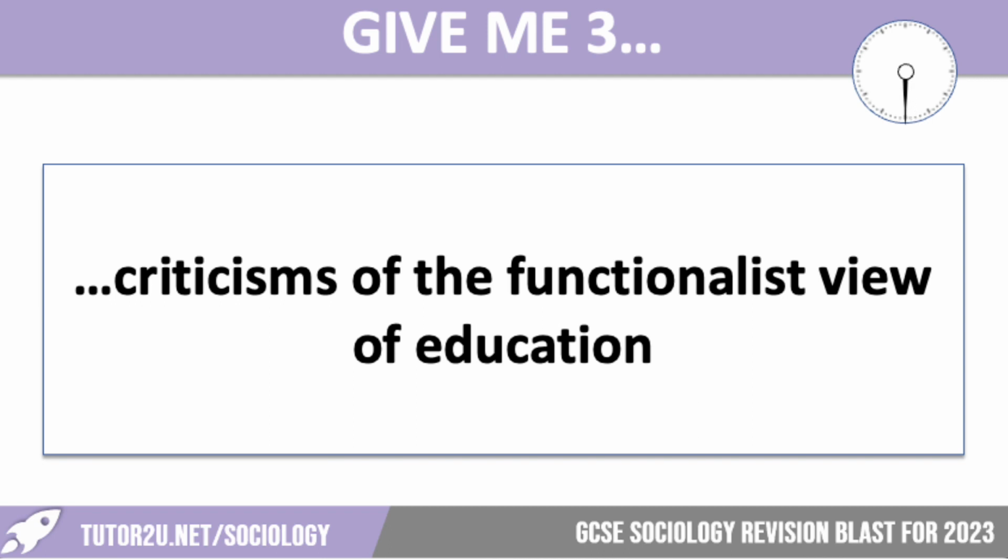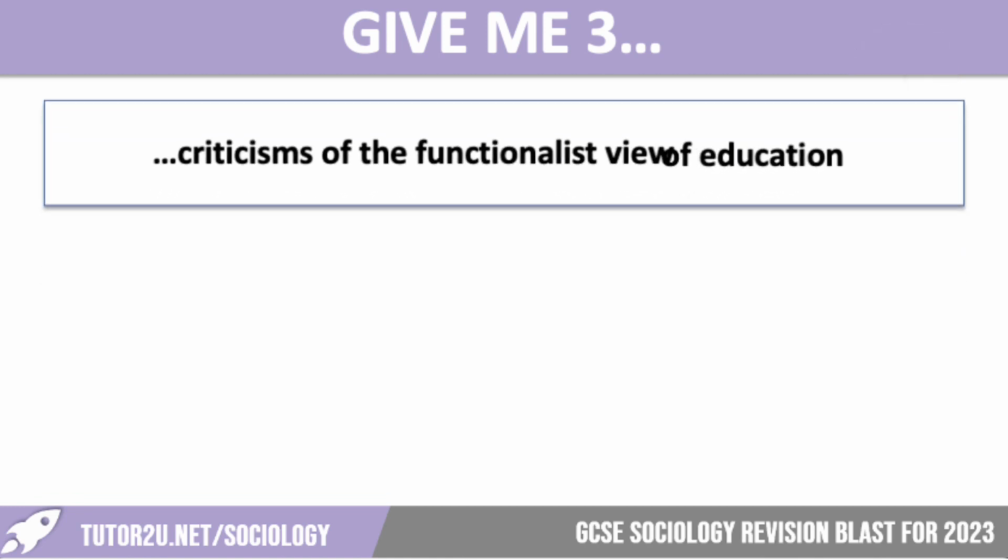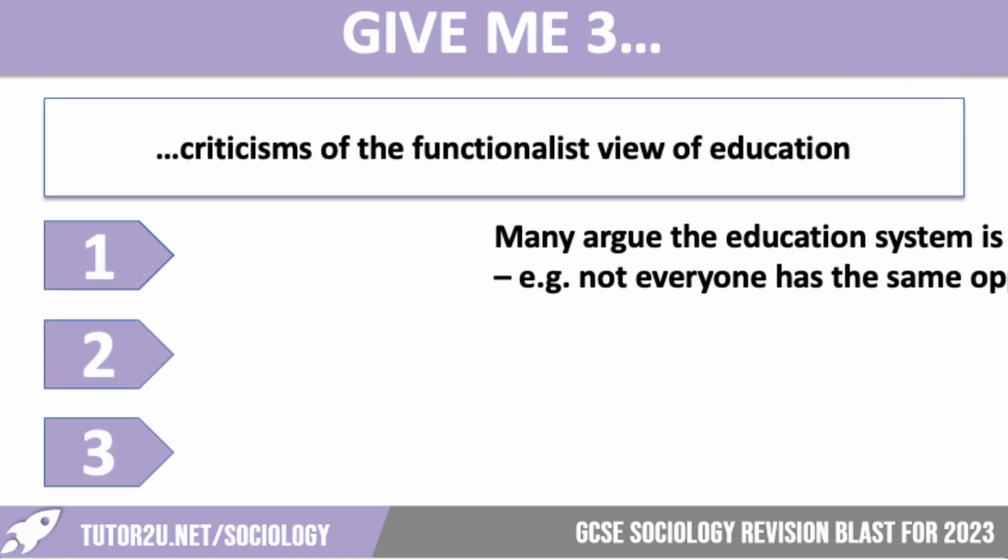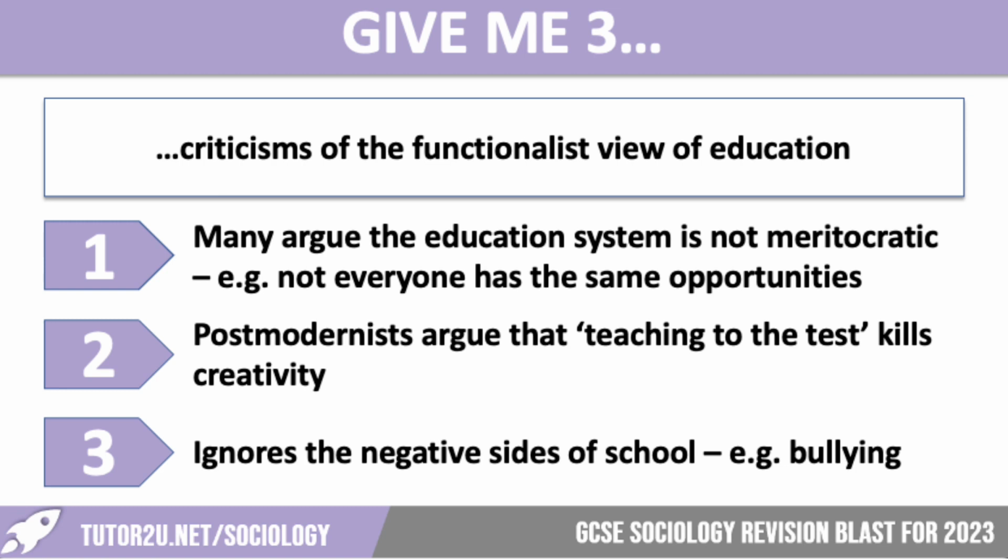Okay, hopefully you have come up with 3 criticisms of the functionalist view of education. So let's have a look at some of these ideas. Many people argue that the education system is not meritocratic, so not everybody has the same opportunities. This is certainly an argument that is used when we're talking about state schools compared to independent schools, but also in terms of labelling theory, where putting students into bottom sets limits their ability to achieve higher results.